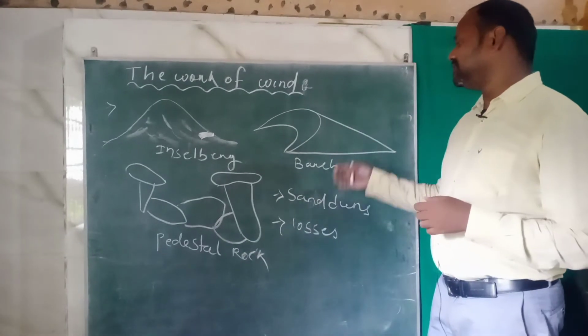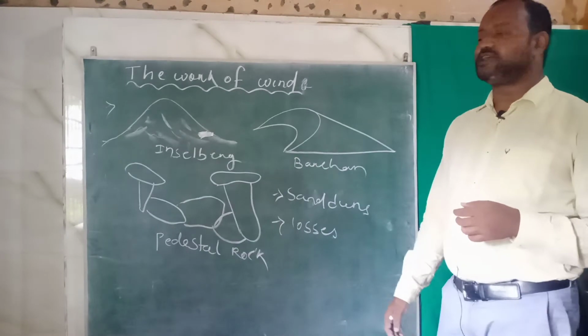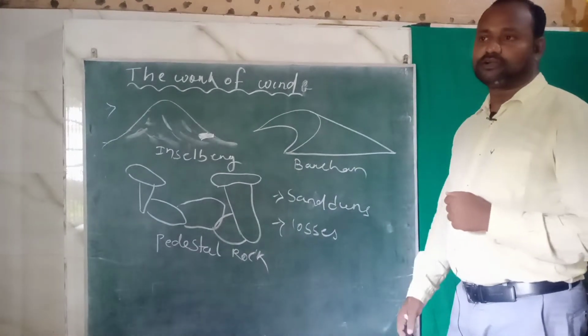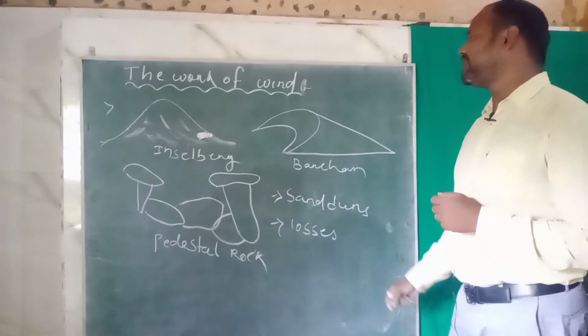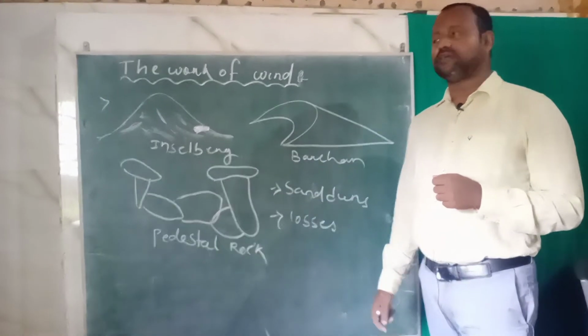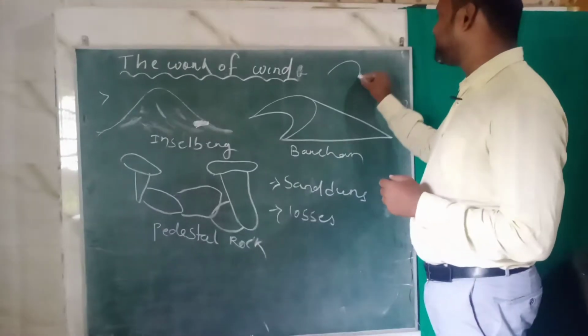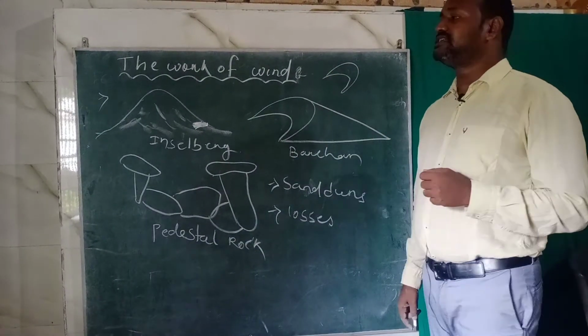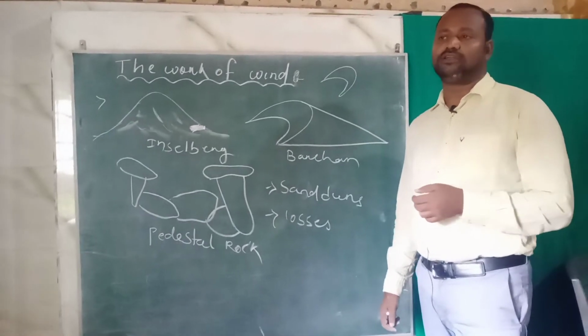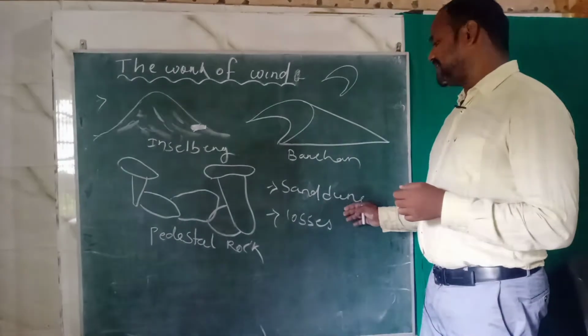Now let's discuss the depositional features. We have barchans. Sometimes crescent-shaped dunes are formed. You can see they are crescent in shape, that's why crescent-shaped dunes formed of sand are called barchans.